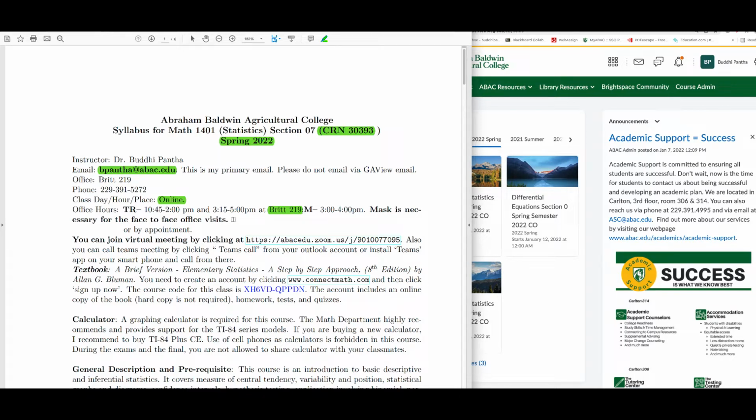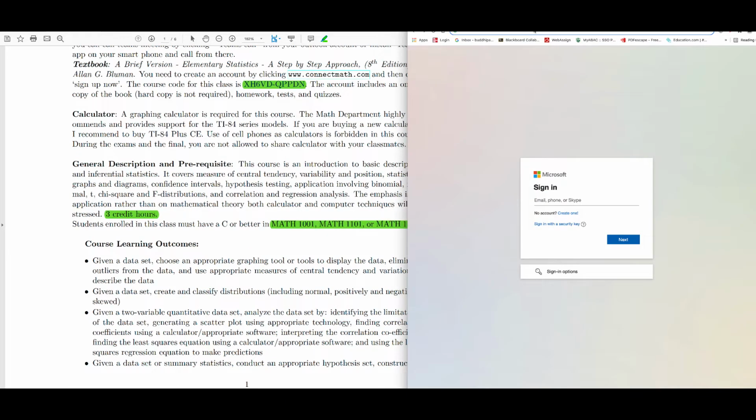But there is alternative way to talk to me in my office hours. Okay, to ask questions. You can join virtual meeting by clicking this link. This is my Zoom link. Whenever you click this, it will take you to the Zoom. Okay, and then I'll get an email saying that you want to talk to me, and then I will log into my Zoom. All right.